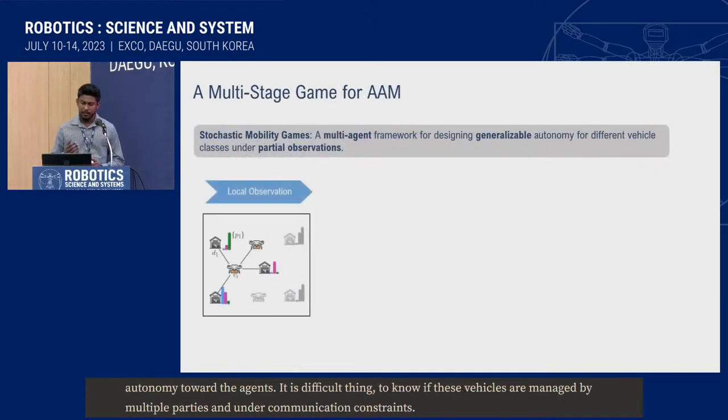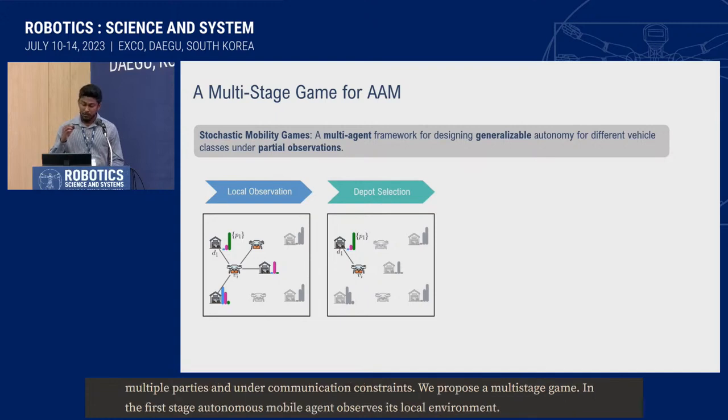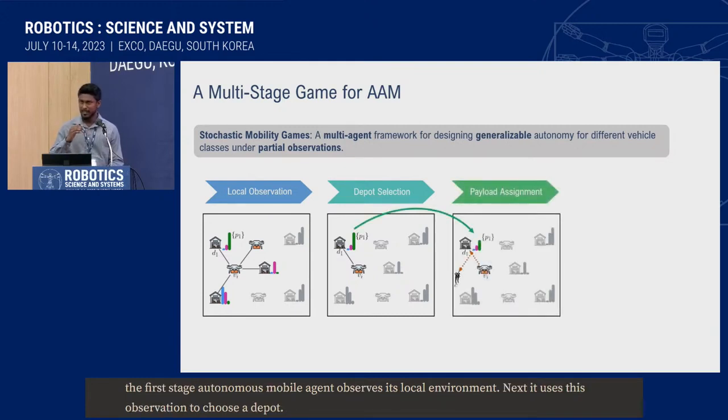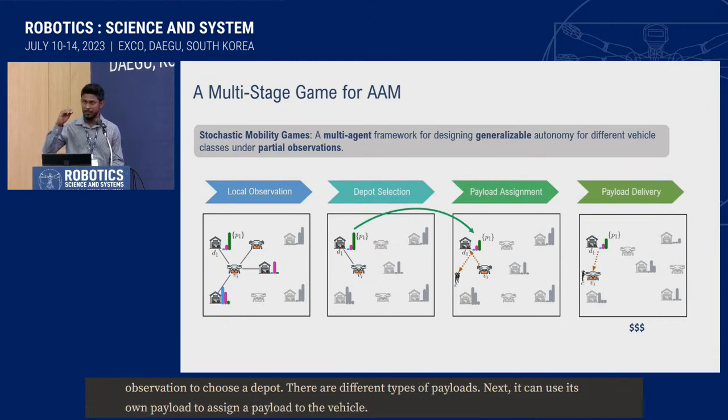In the first stage, the autonomous mobile agent observes its local environment. And next, it uses this observation and a trained policy to choose a depot from the mobility environment. The vertical bars next to the depot indicate there are different types of payloads. Next, the depot can use its own payload assignment policy to assign a payload to the vehicle. Finally, the vehicle travels to the depot, picks up the payload, delivers it to the destination, and collects a net revenue. So in that way, we can account for different levels of heterogeneity in multi-agent systems and mobility systems.